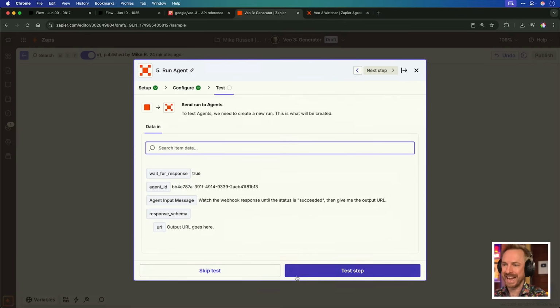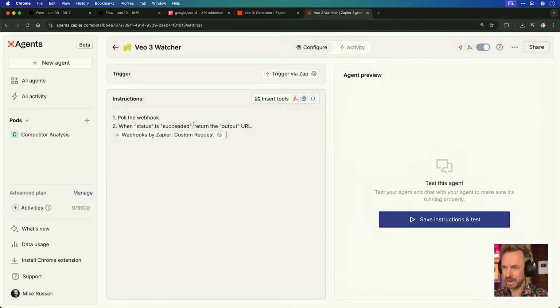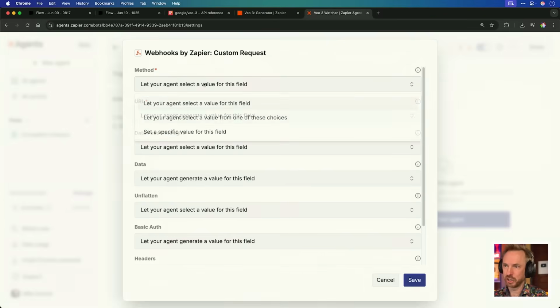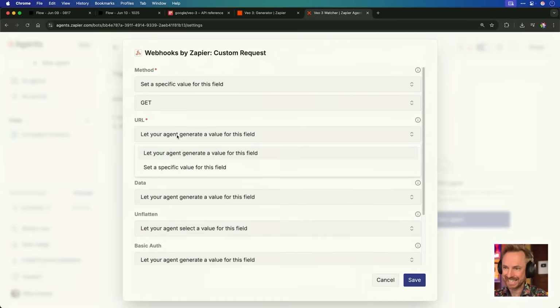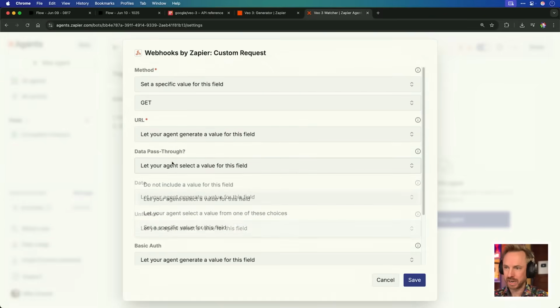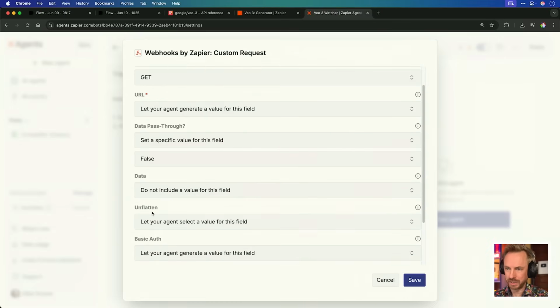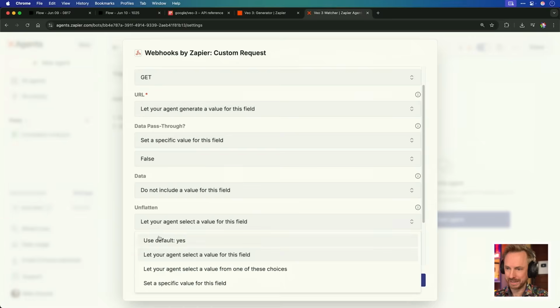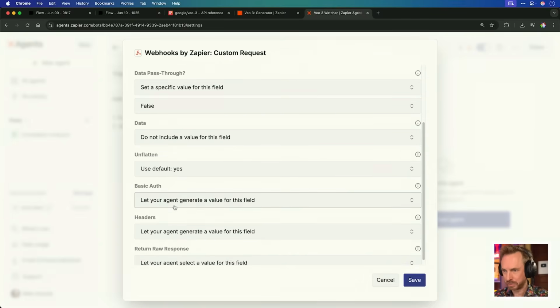And before we go ahead and test the step, I'll go over here, and we're going to insert a tool, a webhook tool. Again, custom request. Now for the settings here in the agent, the method, we will set a specific value and it's going to be a get. The URL will let the agent decide. Data pass-through will fix as false. Data, we don't need to apply that. And unflatten is the default, of course. We want to keep everything locked in as much as possible.